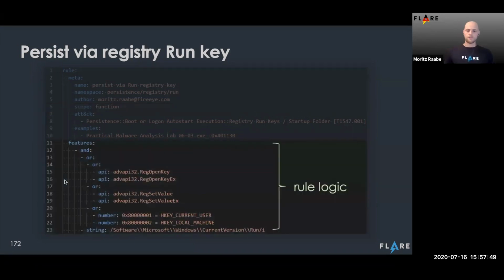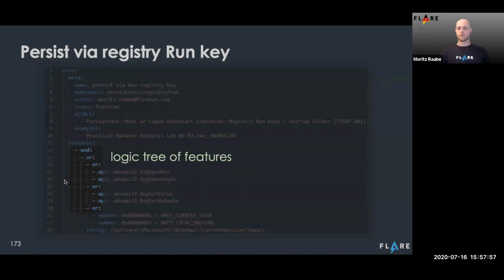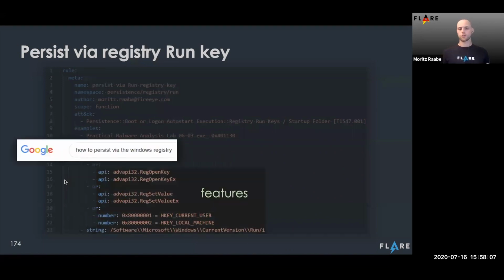So now let's look at these individual features. They encode the real rule logic and are really the core of this rule. They consist of a logical tree that combines the features that we're looking for using things like and, or, not, and also range counts. And then we have the actual features. And those are really at the core of things I look for when I reverse engineer a sample: looking for specific API calls, looking for numbers, looking for strings.